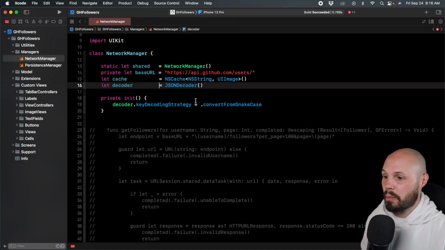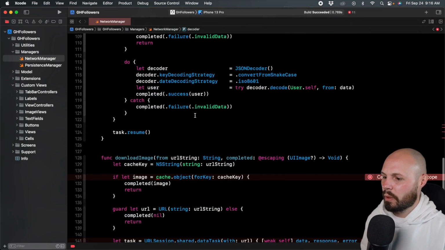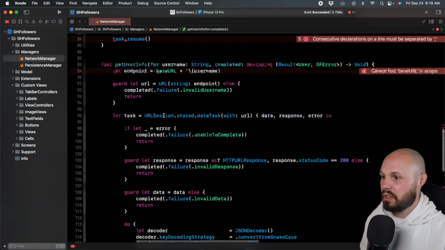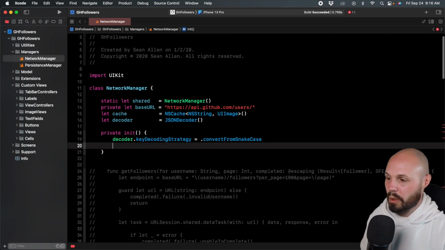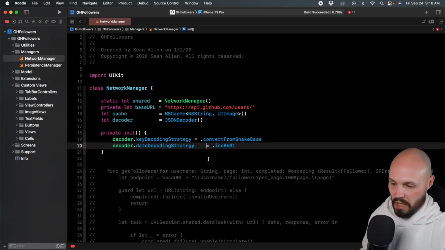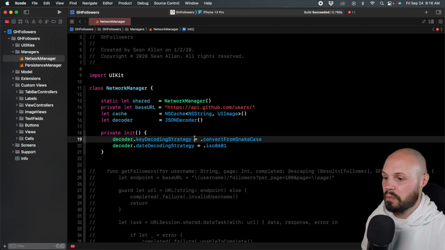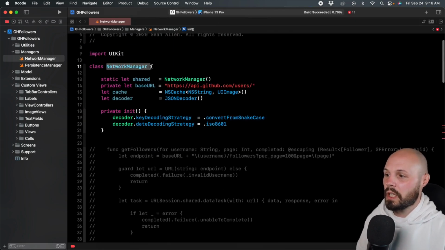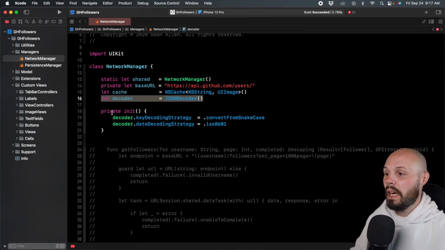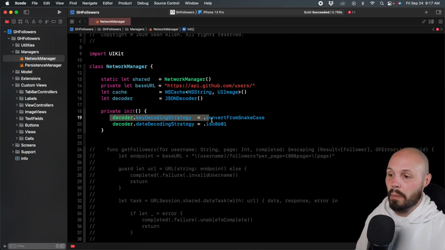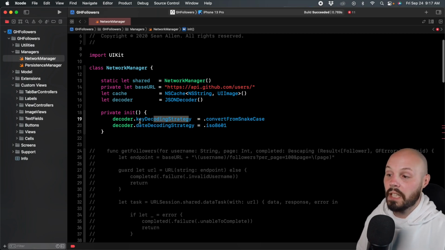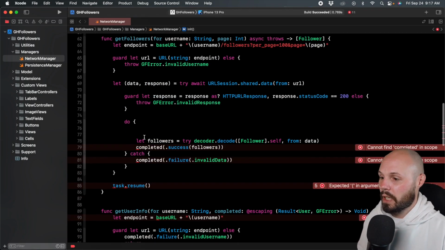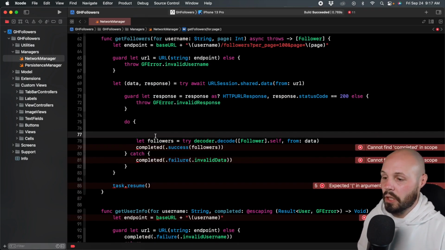We're setting the decoder properties there. And then I believe there's one more on another network call down here. Yes, date decoding strategy. So we'll copy this and paste this here. And you'll see this is just so we can clean up our code a little bit by reusing the same decoder with the same strategies. Okay, so that was just a quick refactor. And to explain that, when Network Manager gets initialized, it's initialized with a JSON decoder. And then in that initializer method, we are setting the properties of key decoding strategy and date decoding strategy to what we were using before. So that way, here in our do try catch, we just have the decoder ready to go.